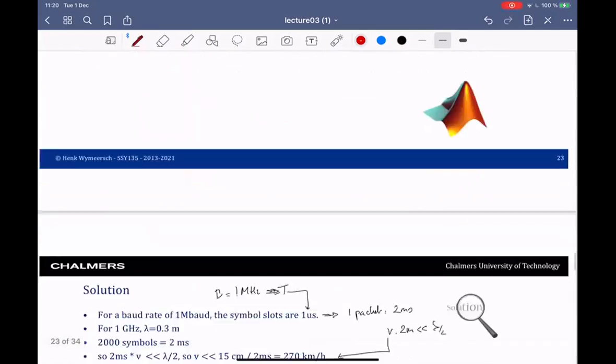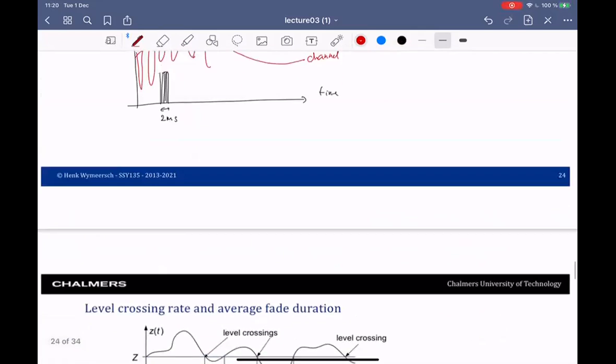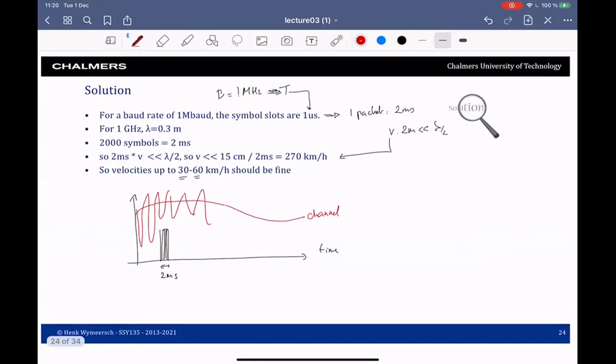I had some Matlab example as well. Yes, then I think we can go to Matlab. So let me stop sharing here. Share Matlab. Let's see, where is Matlab?